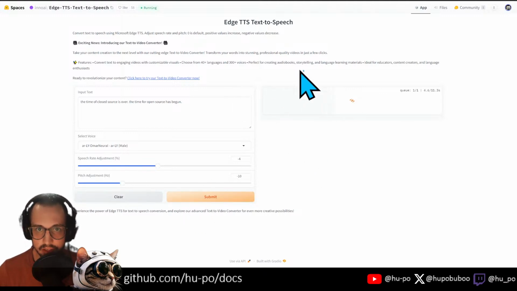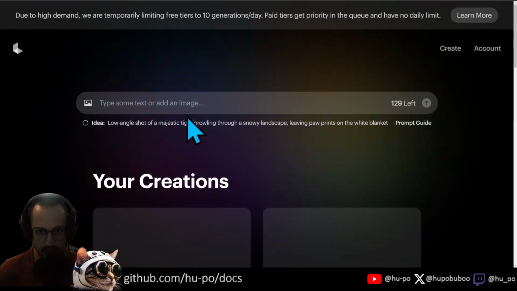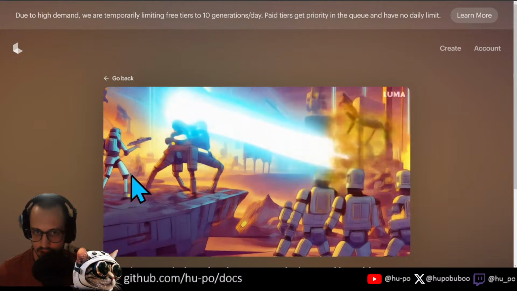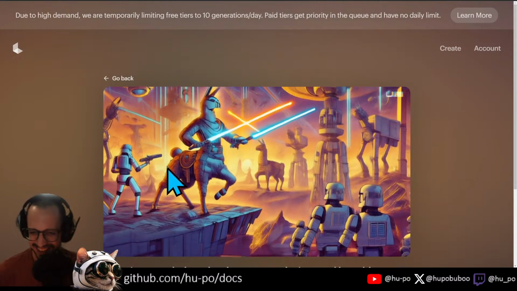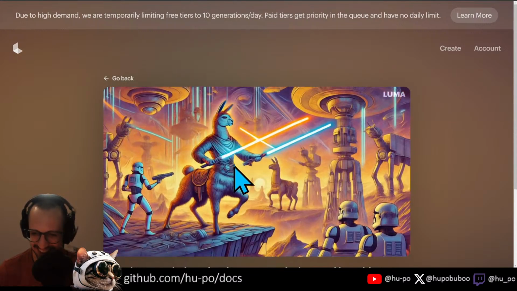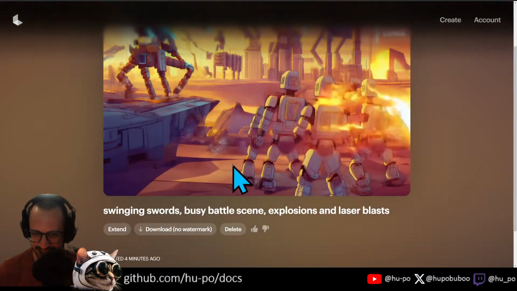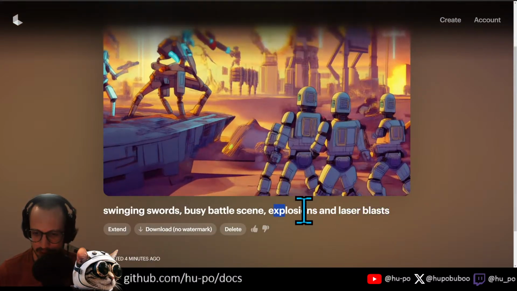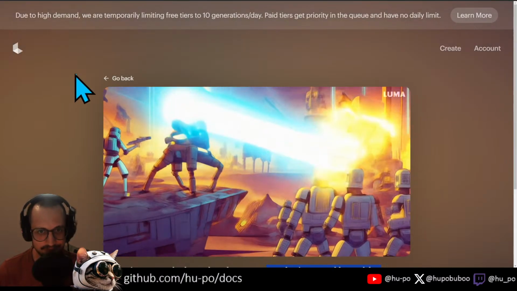This one might be better. I'm kind of hoping that one's a little bit better. Okay. Let's see. Dude, what the fuck was that? That doesn't make any sense. Explosions and laser blasts. I guess I kind of screwed it up by doing that.